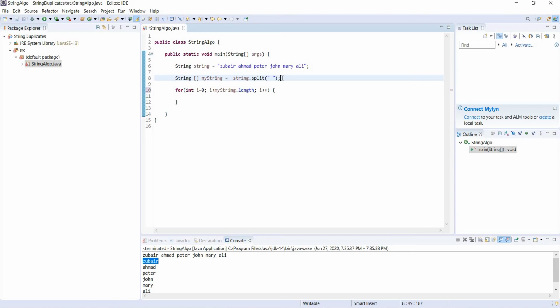Let me explain. The length of the string is how many elements? Let's count: 1, 2, 3, 4, 5, and 6. So the length of the string is 6, right? Let me write 6 here.